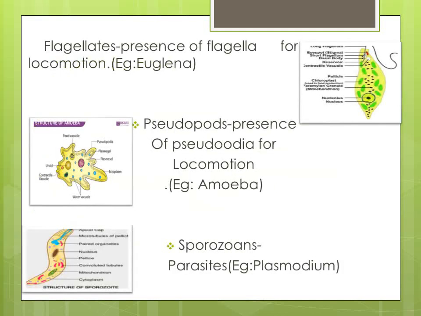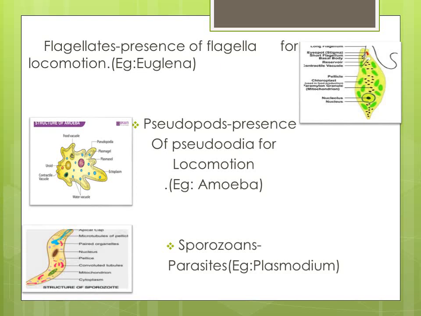So what are the groups of protozoans that we are going to see? First, flagellates, with the presence of flagella for locomotion. Such organisms are included in the group flagellates. Here is Euglena, you can see the picture. It has a long whip-like structure that is called flagella. It uses the flagella for movement.